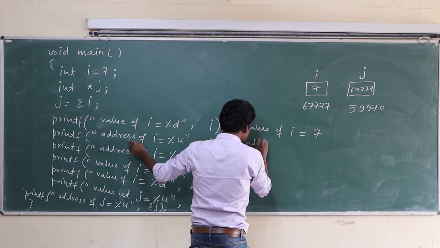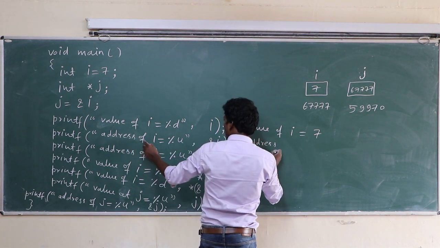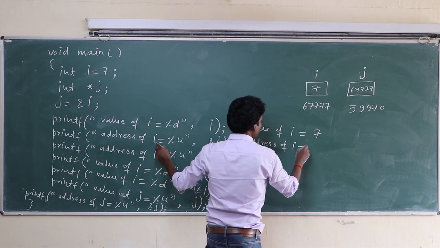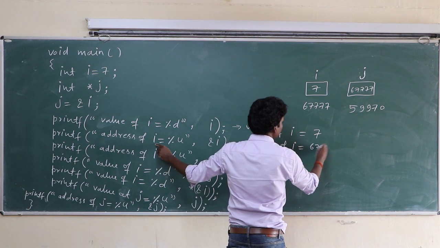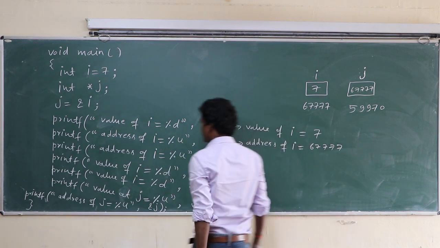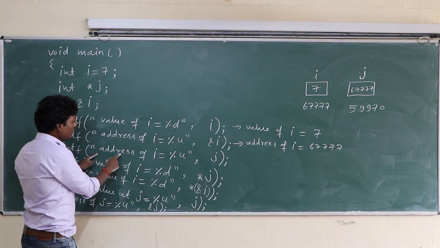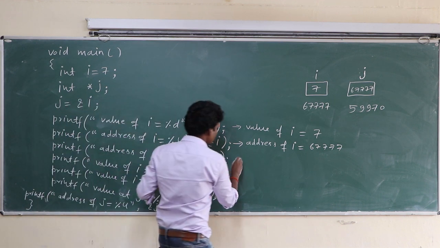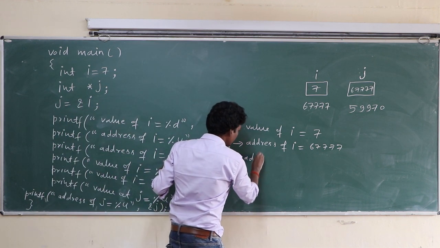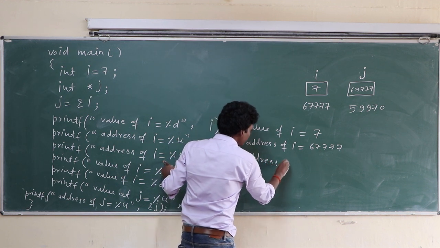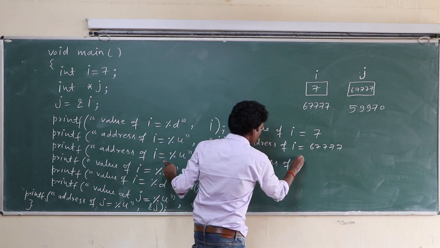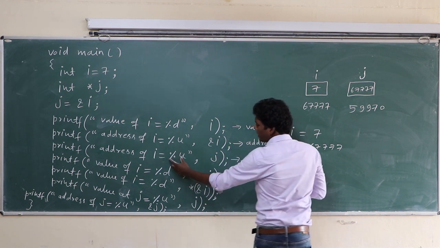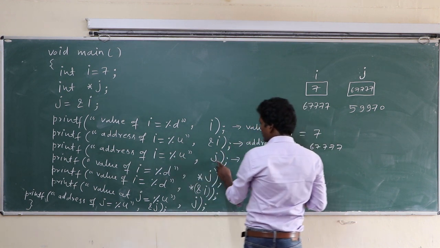Address of I equal to 67777. What will be the output of third printf? Address of I equal to, in place of %u this will be printed.